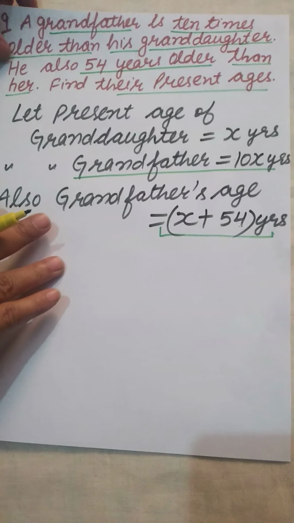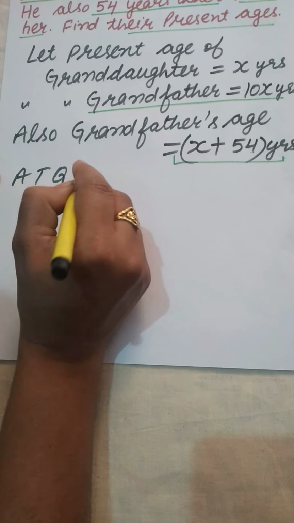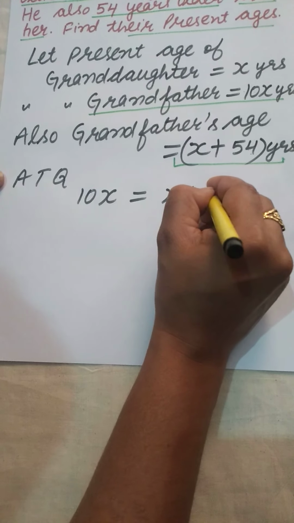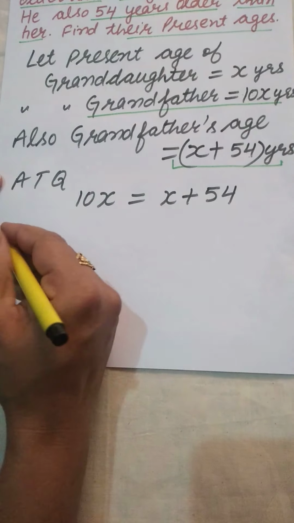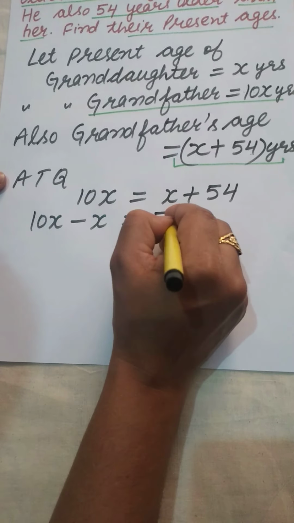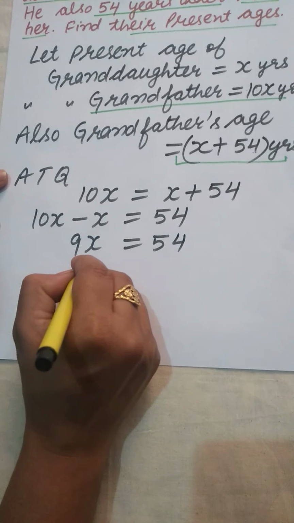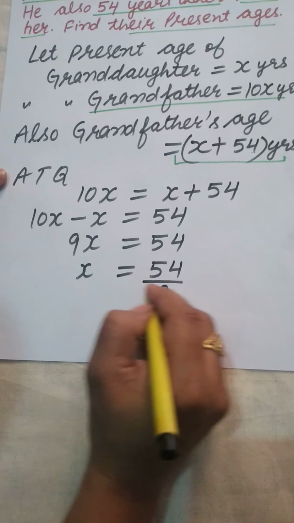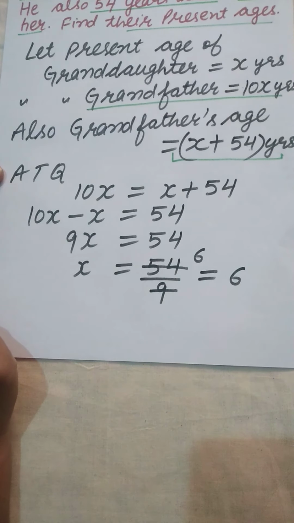So, we can say that according to the question, 10x is equal to x plus 54, as both are the ages of grandfather. So 10x minus x is equal to 54, 9x is equal to 54, and x is equal to 54 divided by 9, that is the value of x is 6.